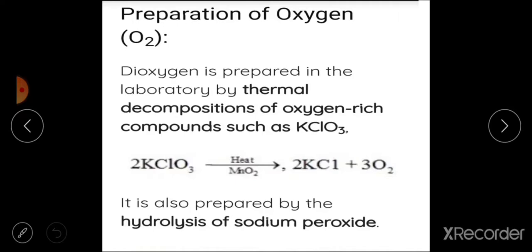This potassium chlorate undergoes decomposition at high temperature in presence of manganese dioxide to produce potassium chloride and oxygen is produced here, 3 O2. This oxygen is also prepared by hydrolysis of sodium peroxide.